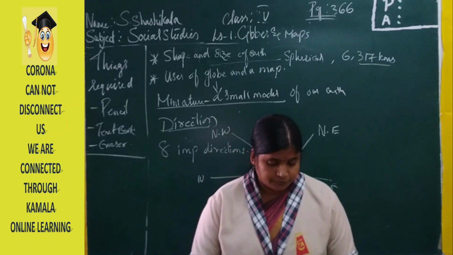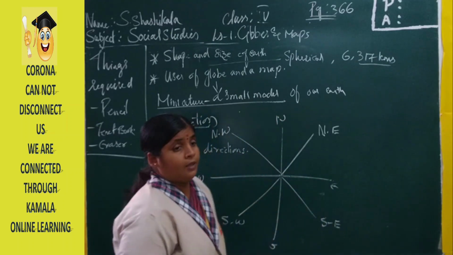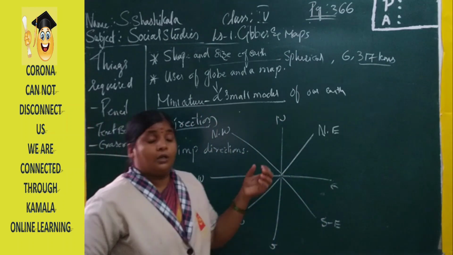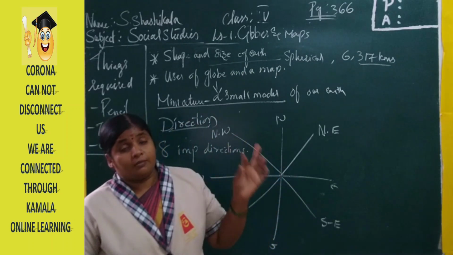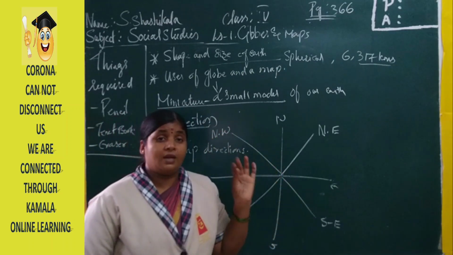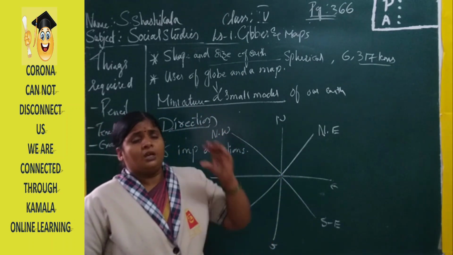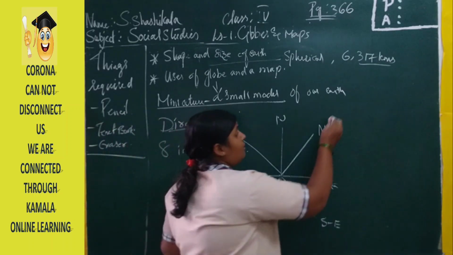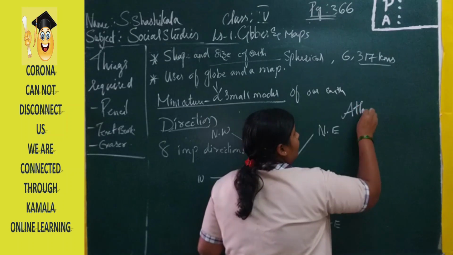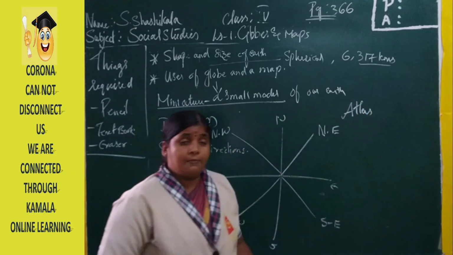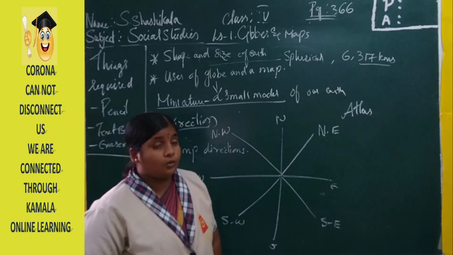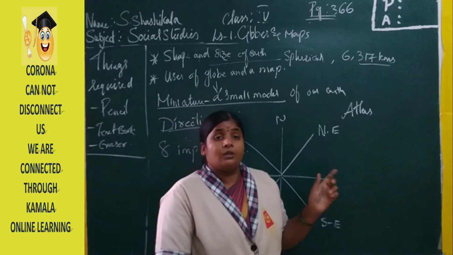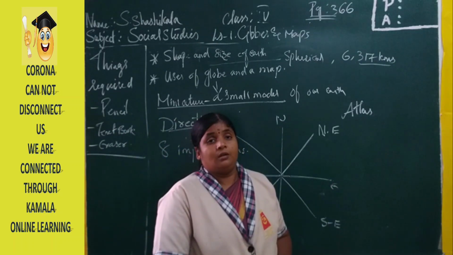Now, what is the atlas? We have discussed the globe, the maps and different types of maps, and the directions. All these things are kept in one book, that is the atlas. About a particular country or continent, it will give detailed information.